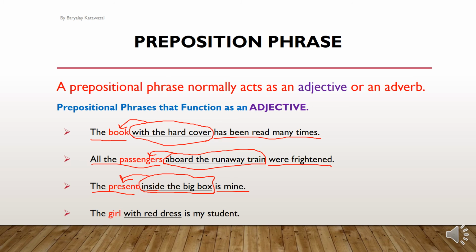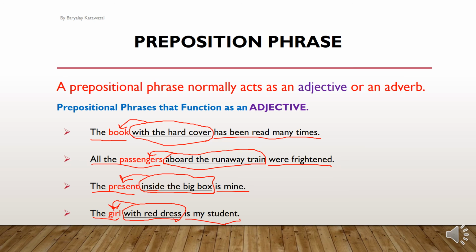The girl is my student. So which girl is my student? With red dress. Now here with red dress is a preposition phrase, and it modifies what? The girl, the noun. What modifies the noun is called adjective.